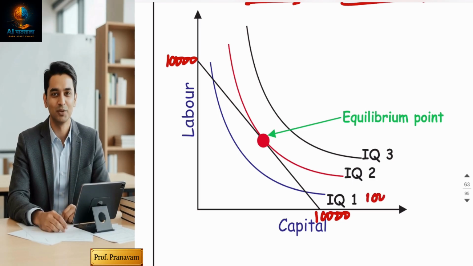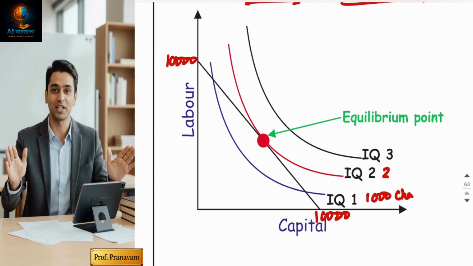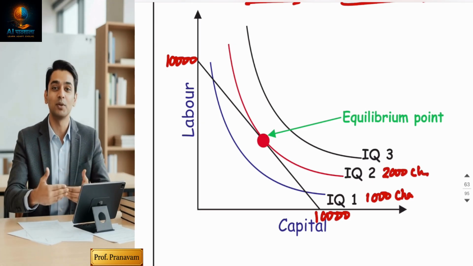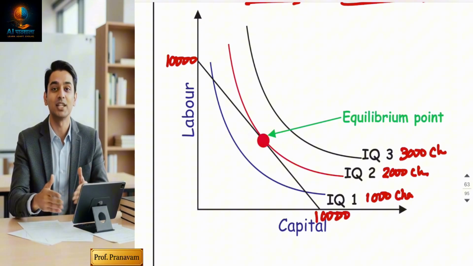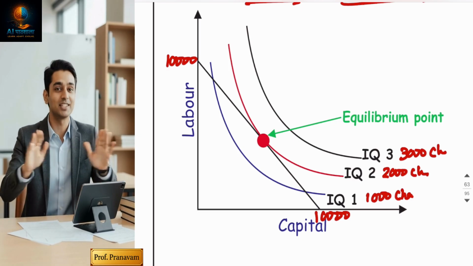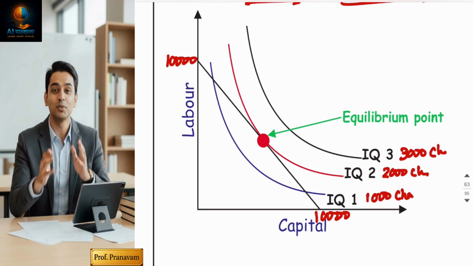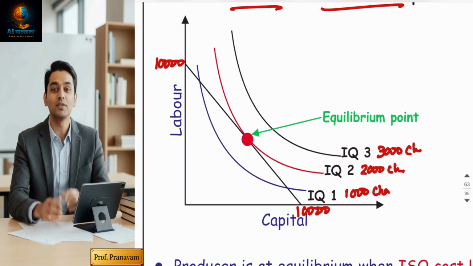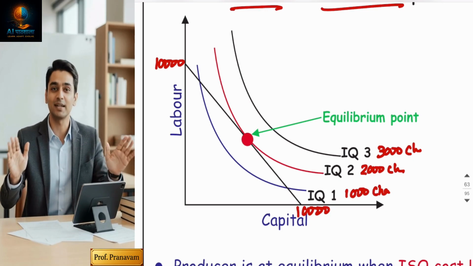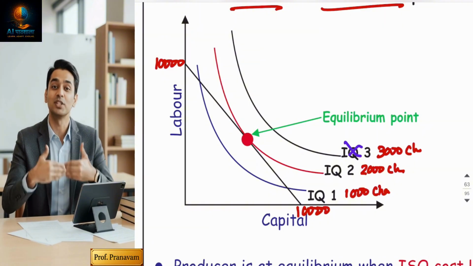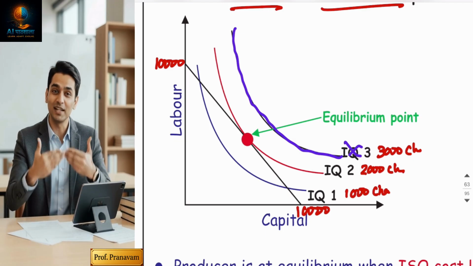On isoquant 1, I can produce 1,000 chocolates in 10,000 rupees. Isoquant 2 indicates I can produce 2,000 chocolates in 10,000 rupees. My budget is fixed. And on isoquant 3, I want to produce 3,000 chocolates. The rational behavior is that every businessman wants to achieve the highest possible isoquant curve. So which is the highest possible isoquant curve he can achieve? As per this, on isoquant 3 the businessman wants to produce 3,000 chocolates, but it is impossible. This curve is beyond the cost line, which means in 10,000 he cannot produce 3,000 chocolates.